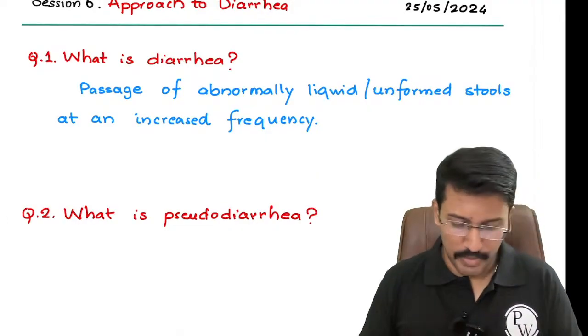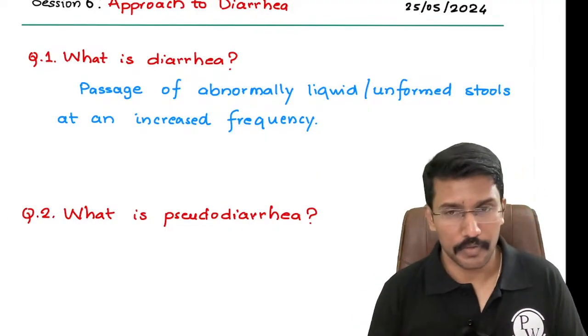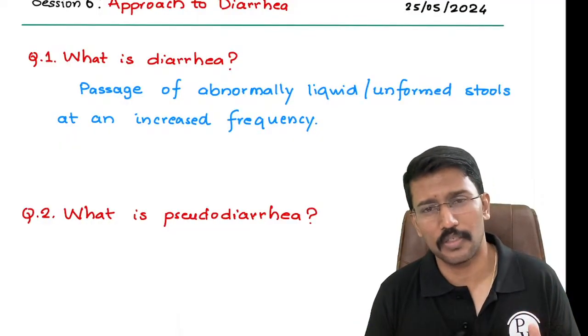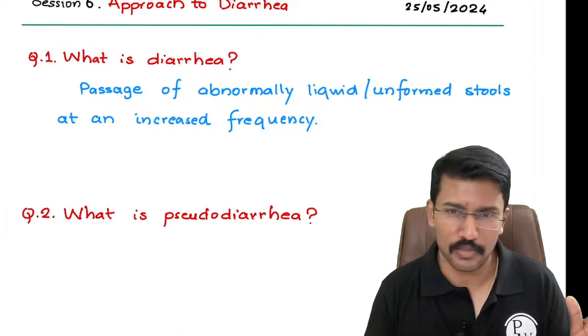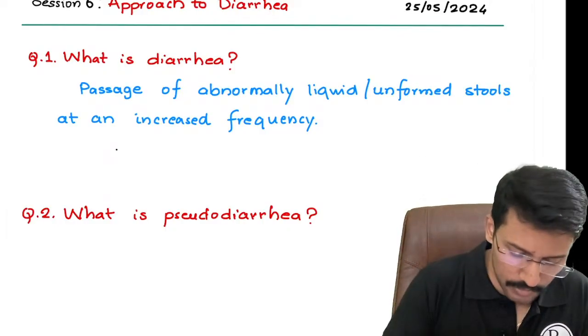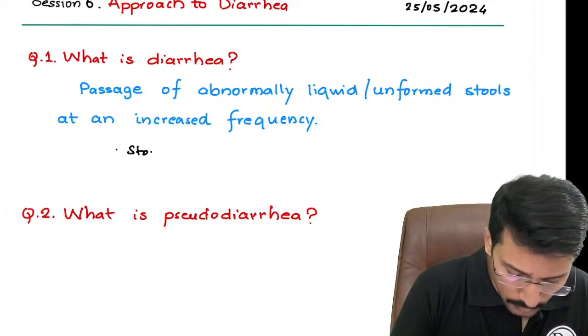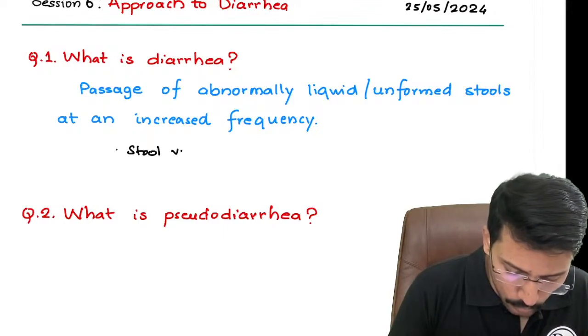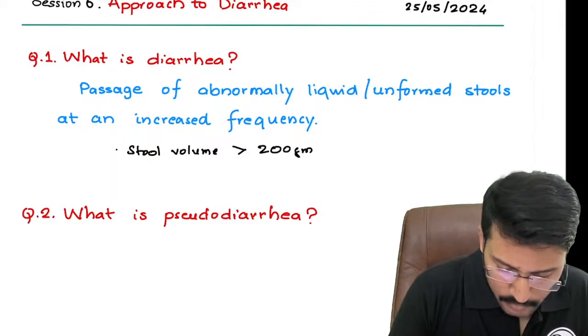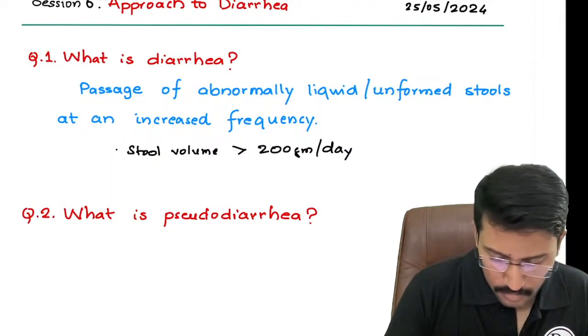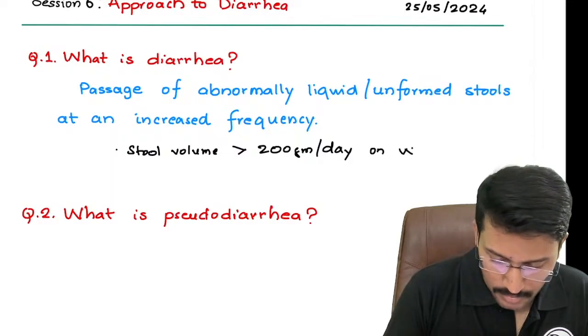Please remember, there is an objective definition also. The conceptual definition is that when patients start passing abnormally liquid, unformed stools at an increased frequency, we can call it diarrhea. But the objective definition looks at the stool volume: stool volume or stool weight more than 200 grams per day for patients on a Western diet.